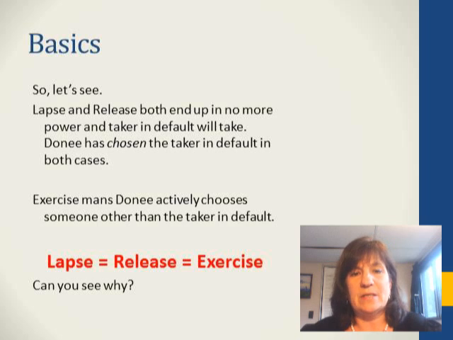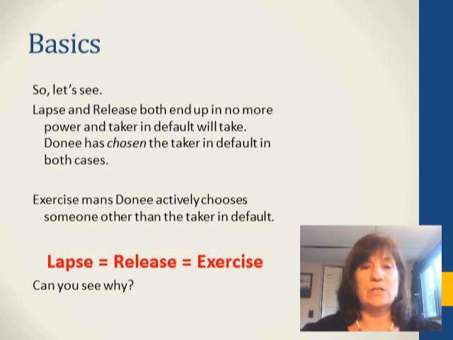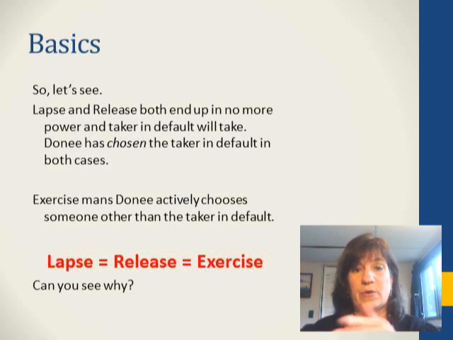And so that means that in those cases, the donee has chosen the taker in default. Doing nothing means that the donee has chosen the taker in default. Exercise means the donee actively chooses someone other than the taker in default. So we say that for tax purposes, lapse is equal to a release, and that's the same as exercise. Can you see why? In any of these circumstances, the donee of the power has made a permanent choice, either for the taker in default or for someone else.